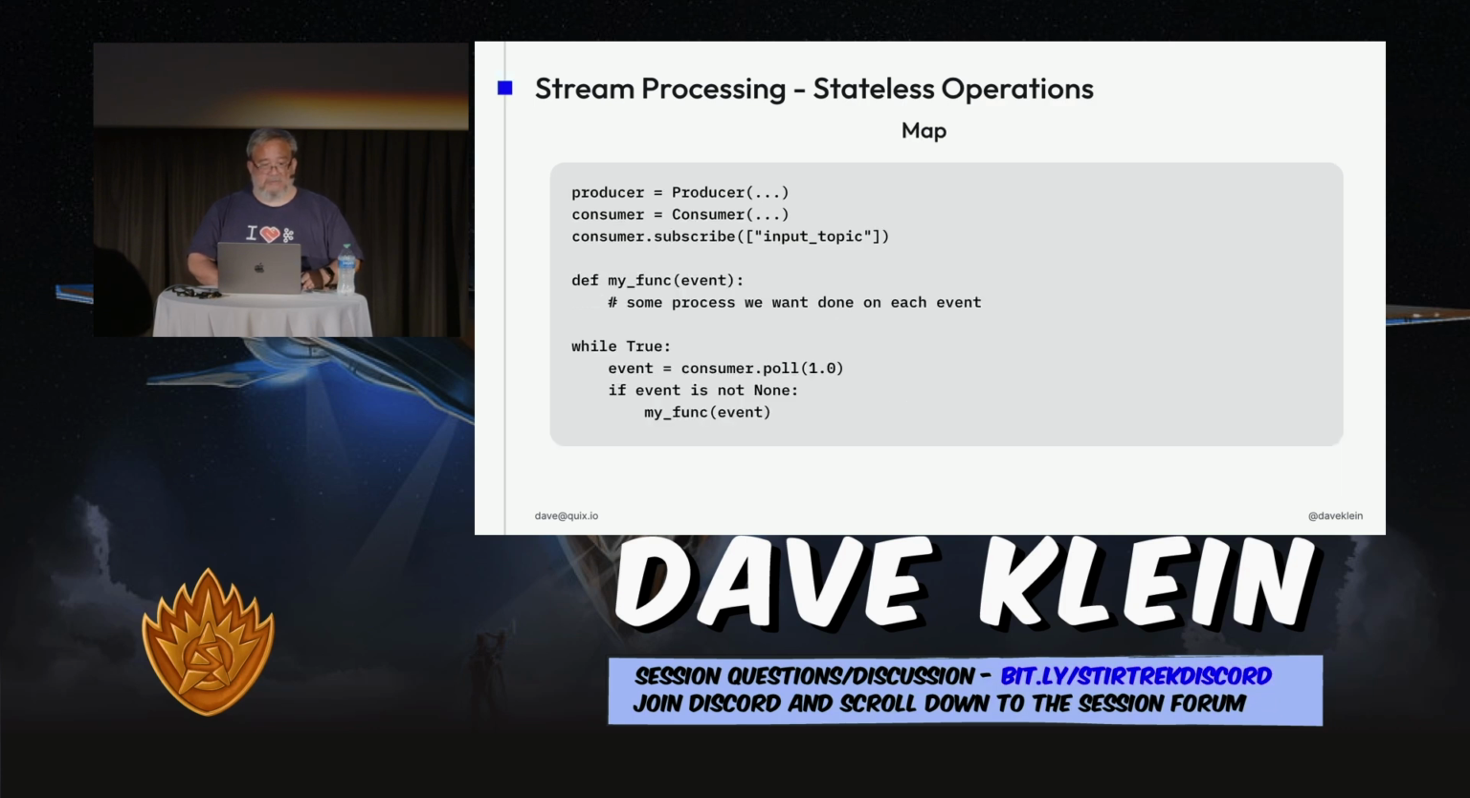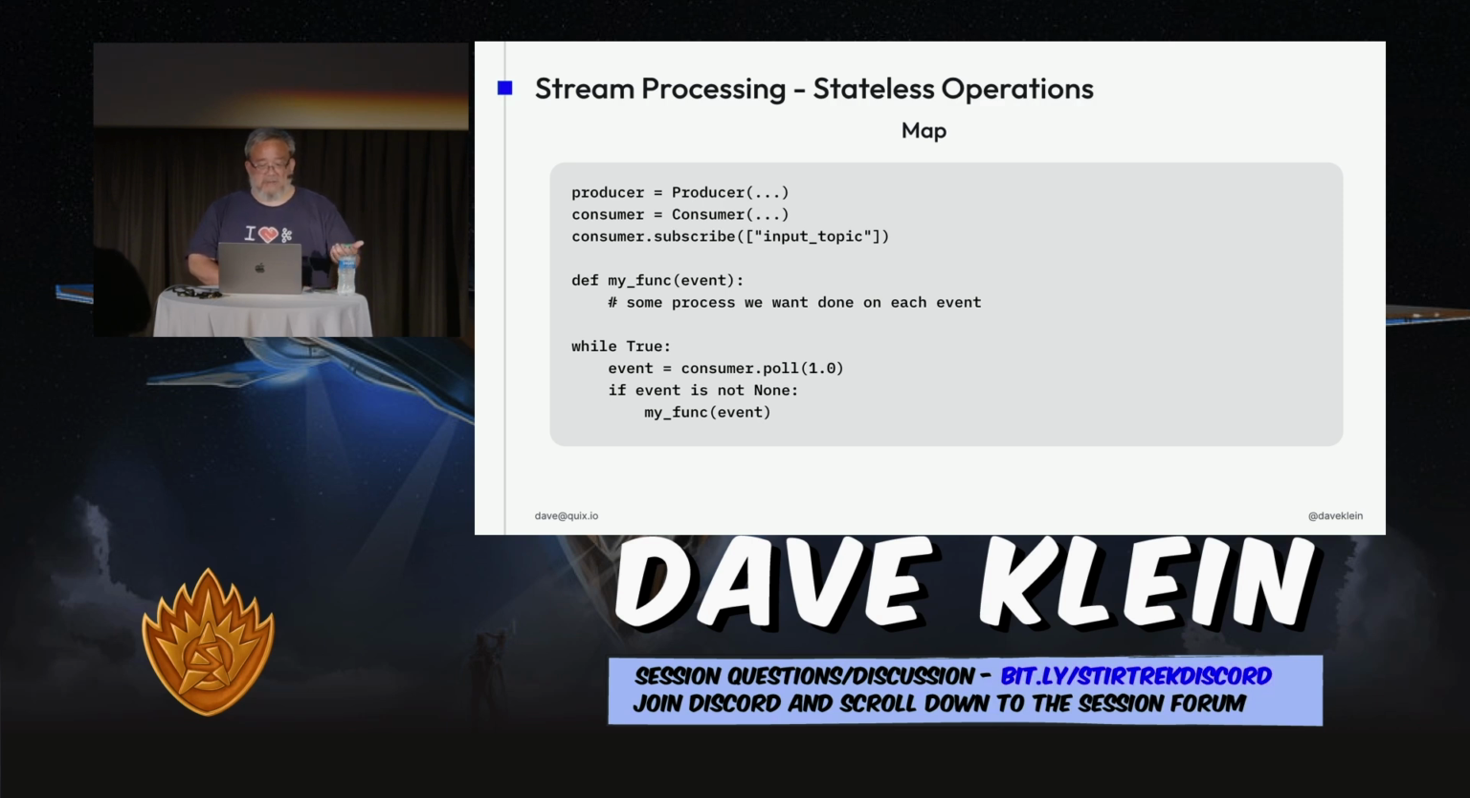So another example is a map, which basically allows you to do something. The Kafka Streams DSL has a map function which allows you to do some kind of a lambda or something on every event going through the topic. So we just do the same thing here. Well, first we subscribe to our input topic. We define some function we want to call, and then we go into our loop.